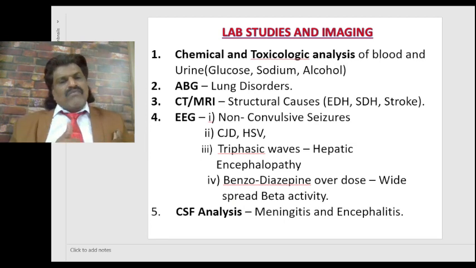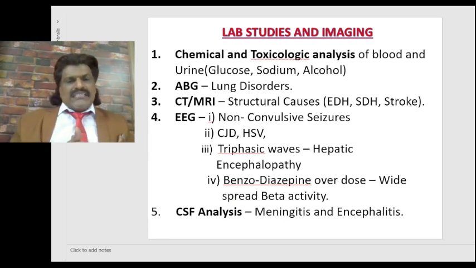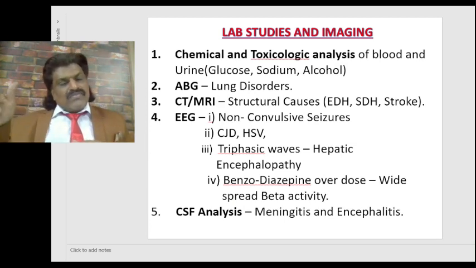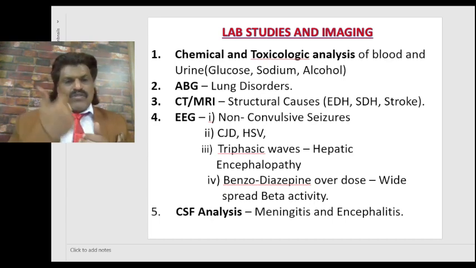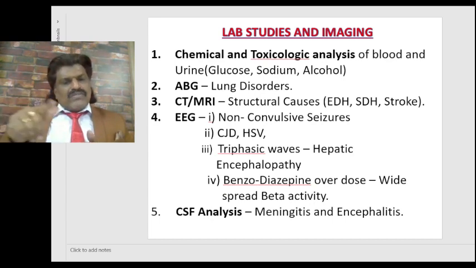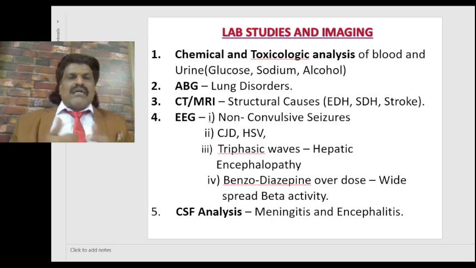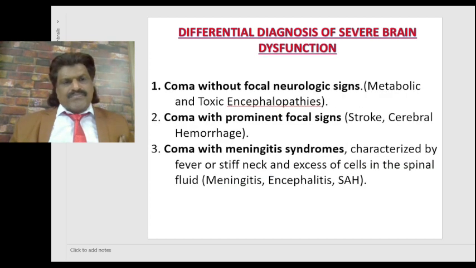In CJD, there will be periodic waves, one per second. In HSV encephalitis, again there will be sharp waves in the temporal lobes because the virus goes through the nose. Triphasic waves, the three vectors of the wave, we see very characteristically in hepatic encephalopathy. If there's benzodiazepine overdose, there's widespread beta activity. And finally, we have to do CSF analysis because the person who is in a comatose state could be so because of meningitis or encephalitis, where CSF analysis will help us in a big way.